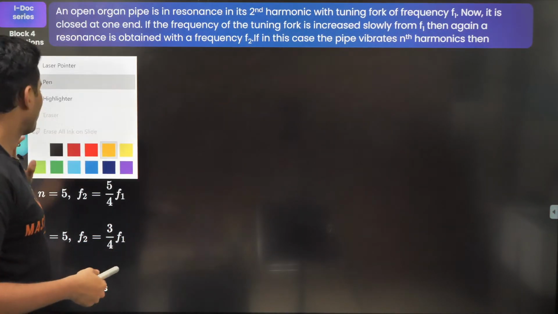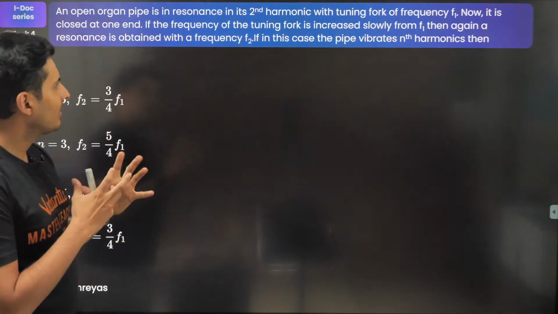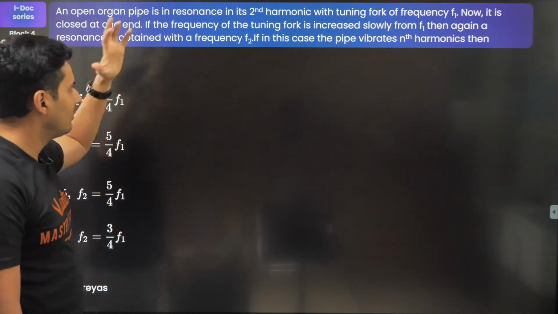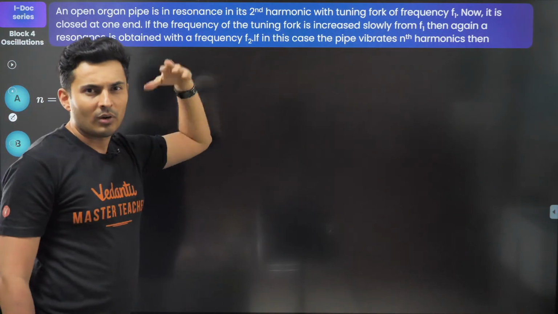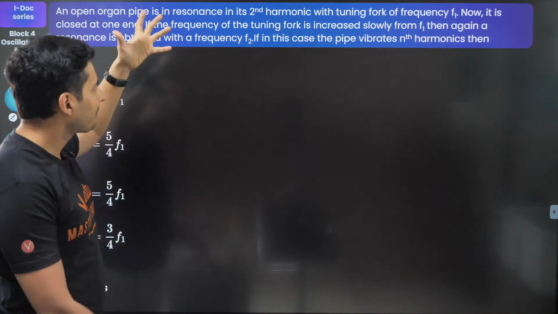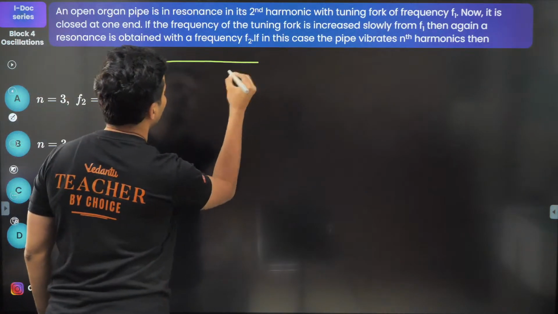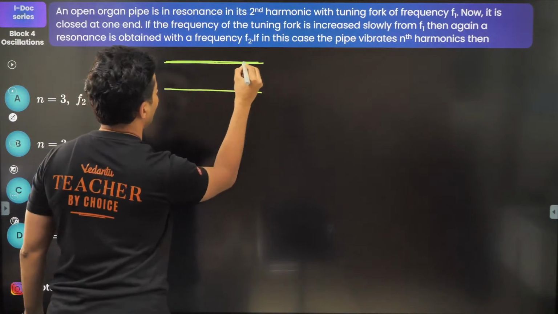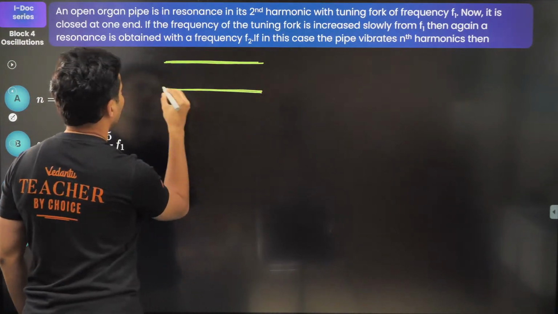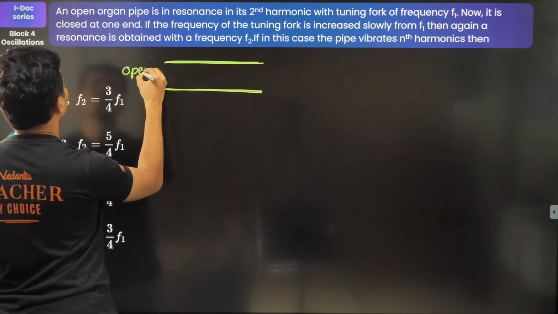Okay, so you know what? I feel like drawing in this case because it will be very confusing if I try to do it with formulas, because one is a closed pipe, one is an open pipe. So it's not that difficult actually to draw and visualize what is happening. So here you have an open pipe.